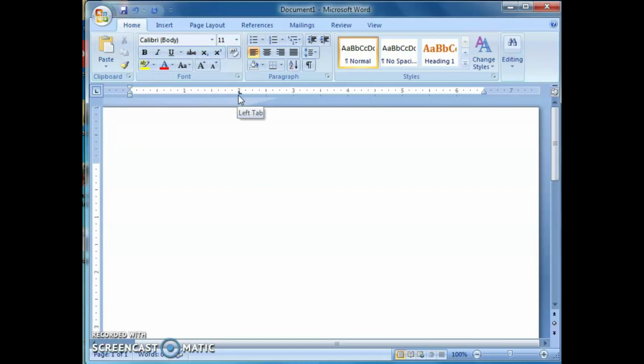Meaning that the tab stop position has been set at that position. Now, when you press the Tab key, the cursor will automatically jump from its initial position to the next tab stop position. Here is the cursor. When we are pressing this Tab key, the cursor will automatically jump from its initial position to the next tab stop position. Check this one. Automatically jump to the next tab stop position. Here we set the first tab stop position. Then the remaining tab stop positions also we can set in the same way.